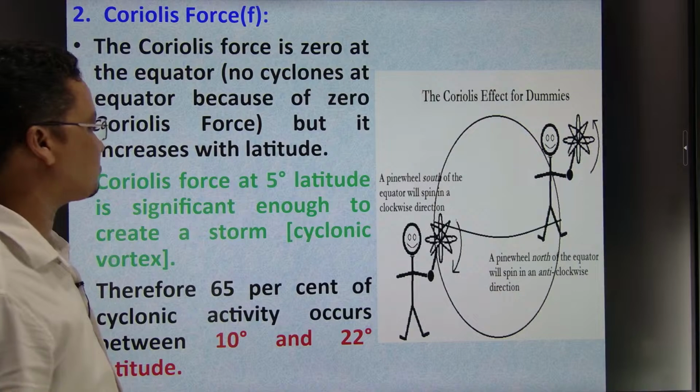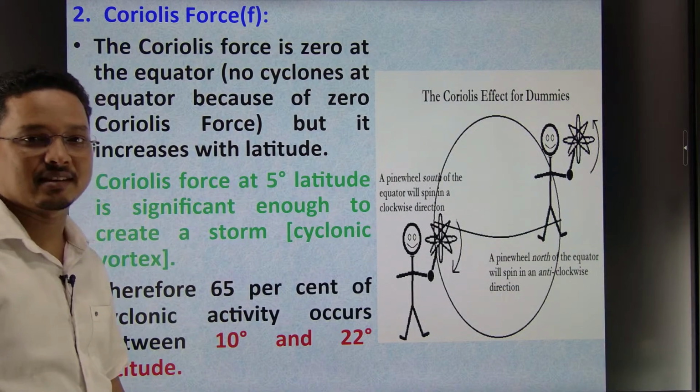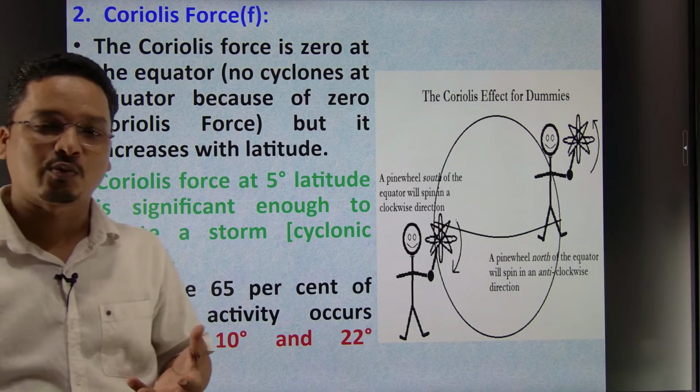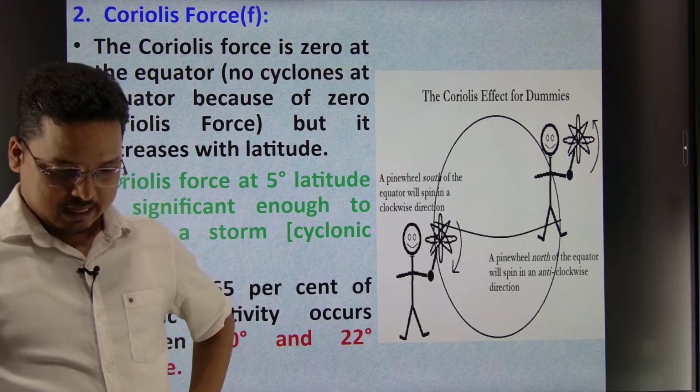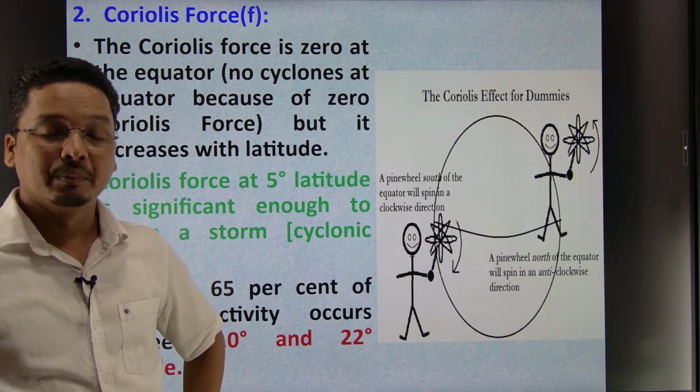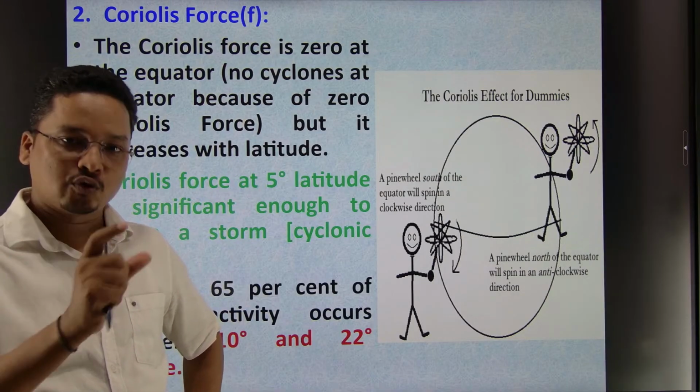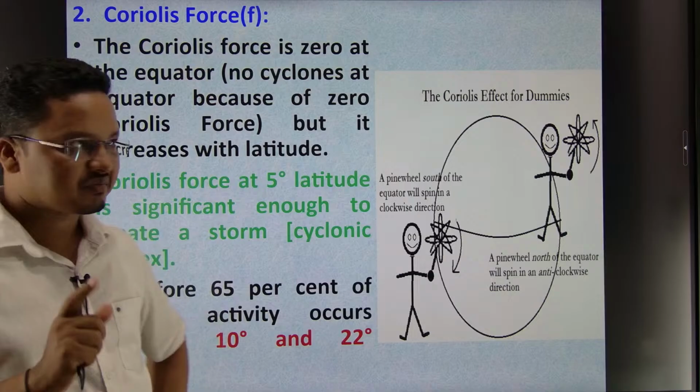Now Coriolis force, as I have discussed, without Coriolis force tropical cyclones would not form. Why? Because the isobars would not develop. See why?